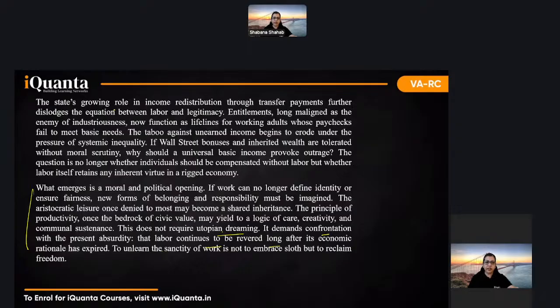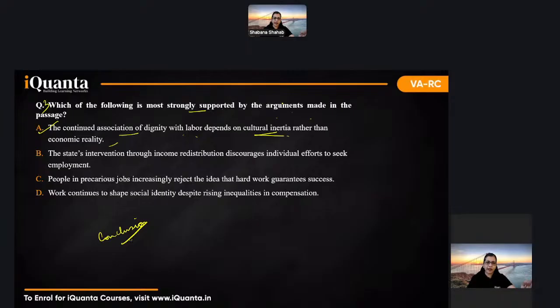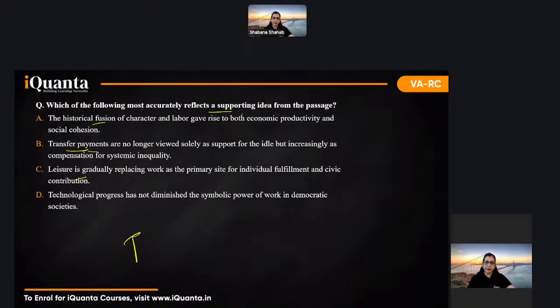Long maligned, sorry, and then transfer payments यहाँ पर है. So I just came back to this particular para, transfer payments का check करने के लिए, and this was actually there. So inferential है, this was pretty good, no longer viewed solely. पूरा para का जो crux था ना, that is rephrased as this. So from this passage, at least 3 questions you could have done.